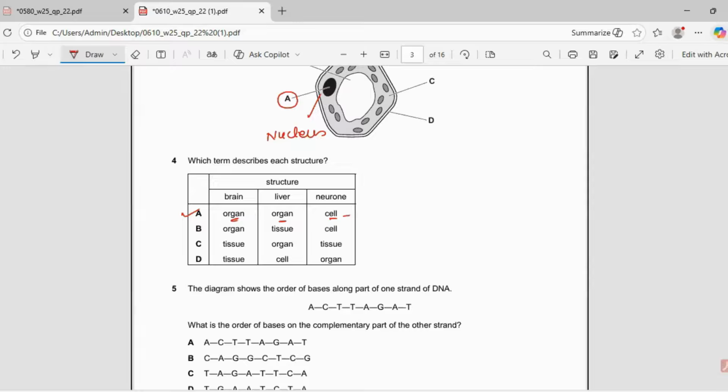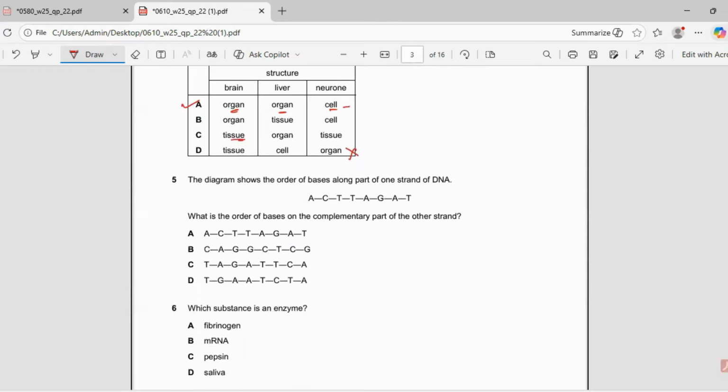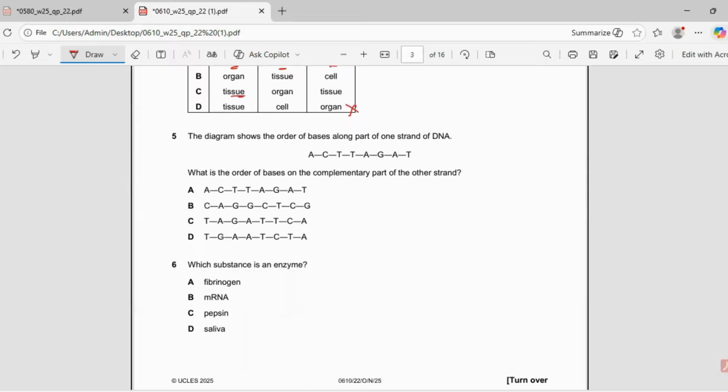Others are not matching because the second one says liver is a tissue, and the third one says that brain is a tissue. And the fourth one is completely wrong because it says that neuron is an organ. So there's no point reading them. The answer is A. So if you get your best answer, and it is perfectly 100% matching, there is no need to waste time on the others.